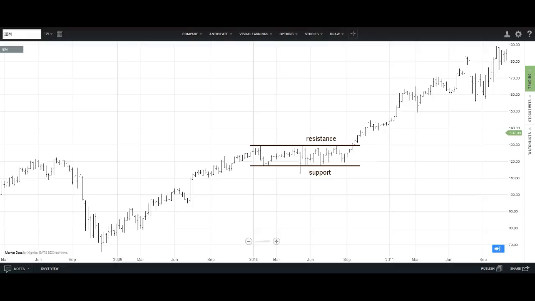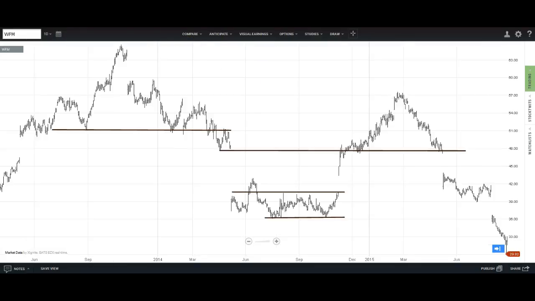Support and resistance levels often become relevant again in the future. If the stock is halted at the 50 level enough times, both buyers and sellers become used to acting a certain way at that price. And while an individual may not recall what he did in the past, the market, which is the collective wisdom of everybody, sure does. Let's move on to another chart.